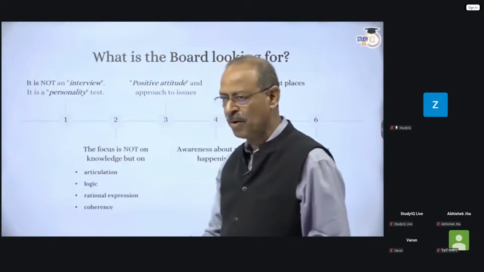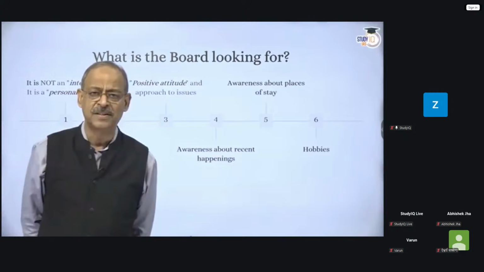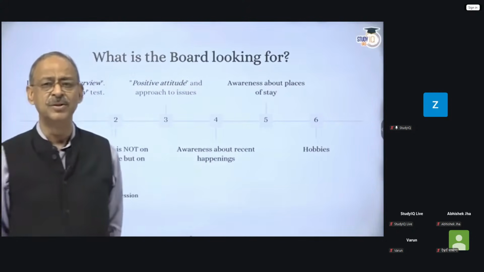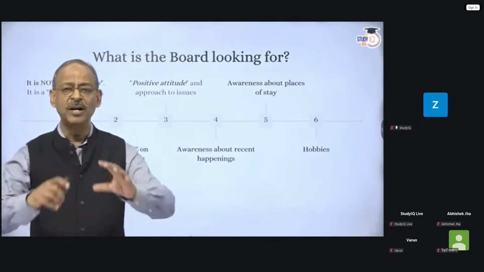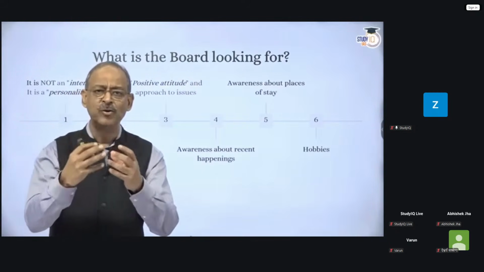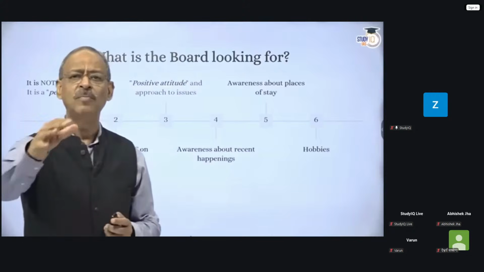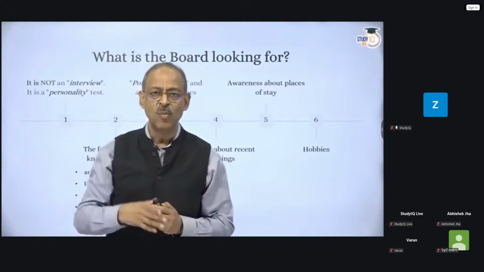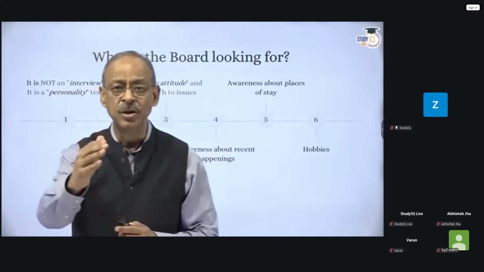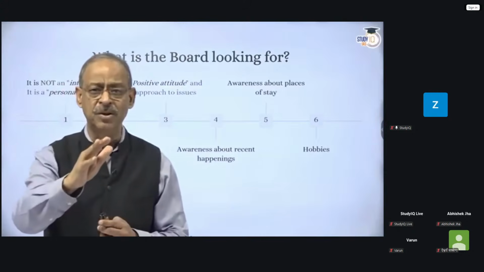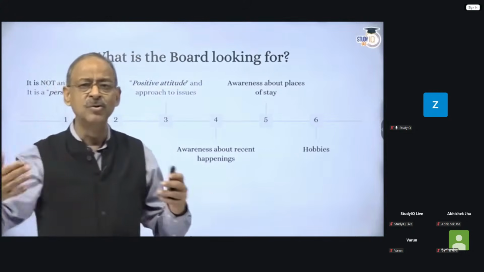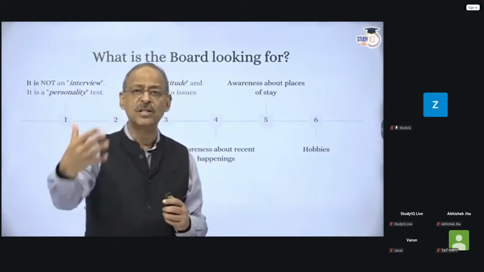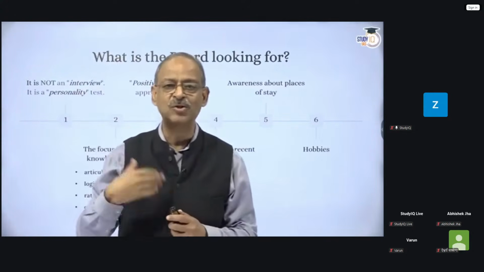This is very important. However, the most important aspect that the board is looking at, and you must be very careful about it, is your attitude. They are looking at whether you are able to respond in a manner to convey that you are not overawed by the situations. You are not overawed by the problem. You are not becoming a part of the problem. What you are trying to do is to look at solutions. Mind you, they don't want solutions from you, because wherever they present before you, probably there are no solutions. But they are looking at whether you look at it positively, whether you're looking at the positive aspect of the problem that is given so as to find a solution.